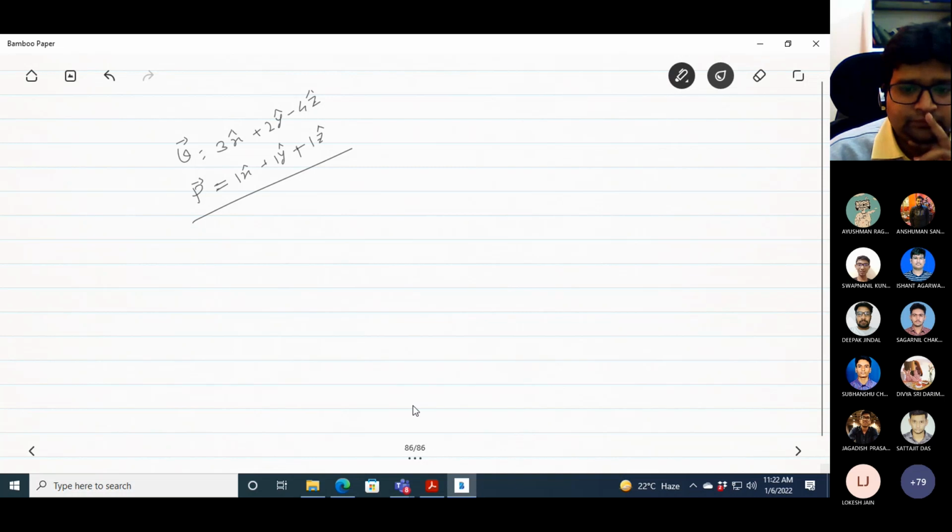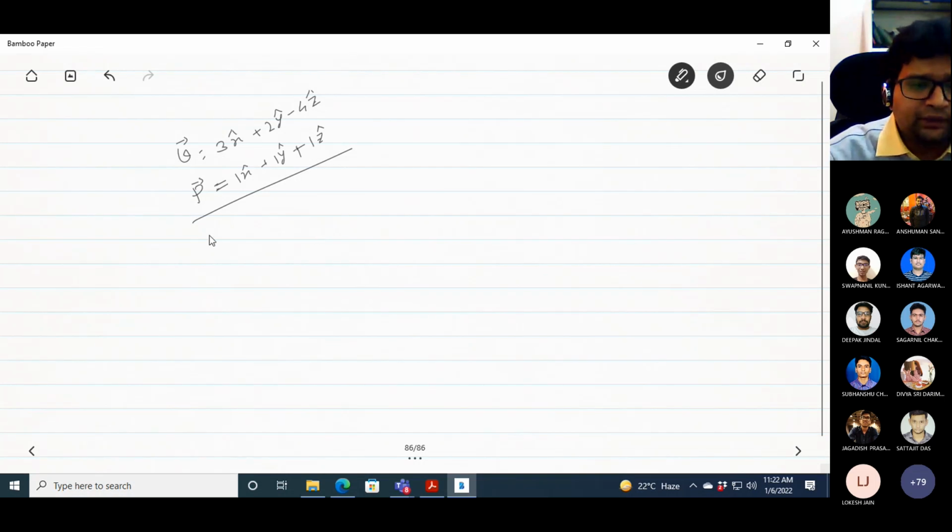So cross product? No. Cross product will give the cross product distribution. That is not necessarily a component of v. At first, you need to find out the dot product.